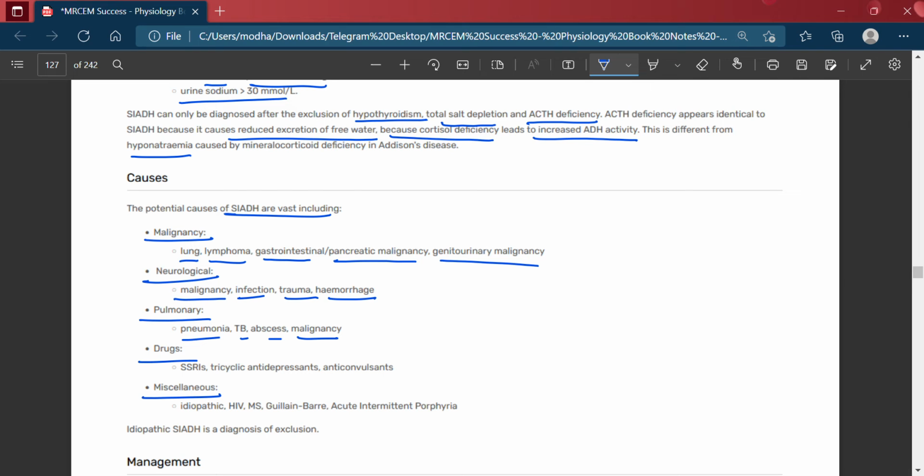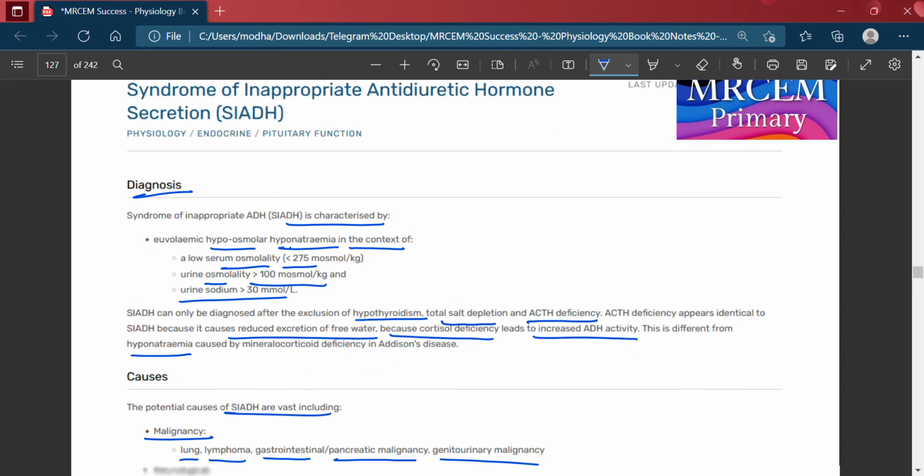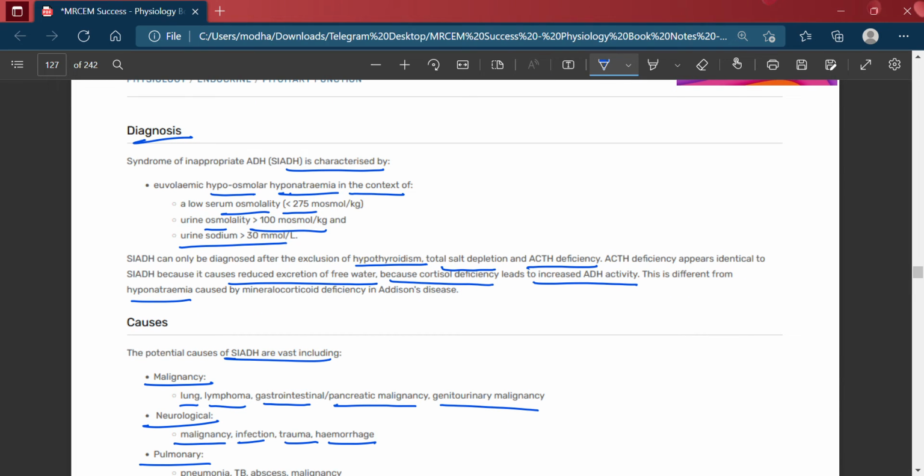And in drugs, selective serotonin reuptake inhibitors, tricyclic antidepressants, and anticonvulsants. Then miscellaneous: idiopathic, HIV, MS, Guillain-Barré, and acute intermittent porphyria. Idiopathic SIADH is a diagnosis of exclusion. So as we have seen, in SIADH there is low serum osmolality, high urine osmolality, and high urinary sodium.